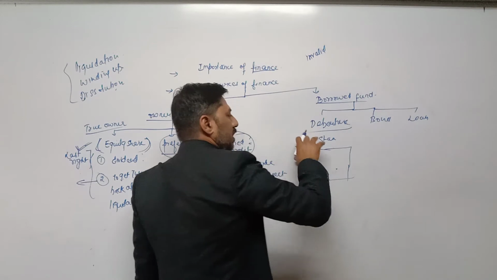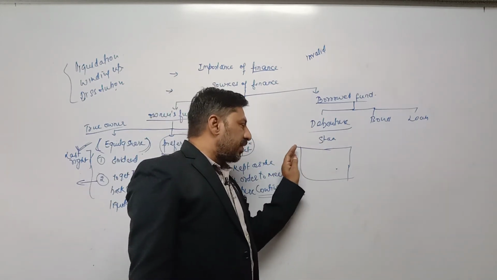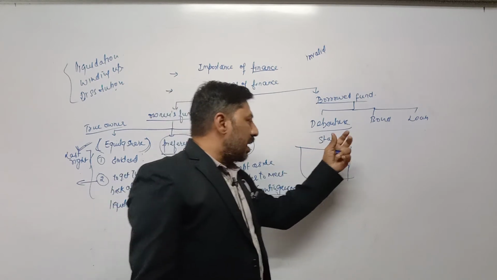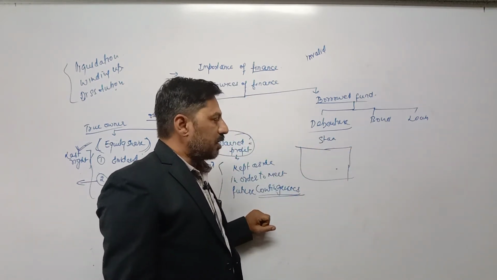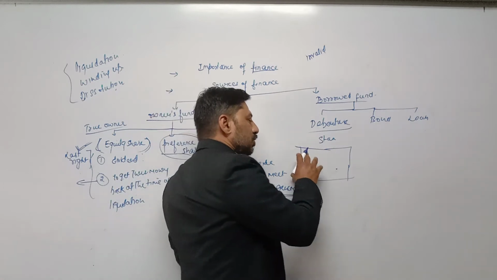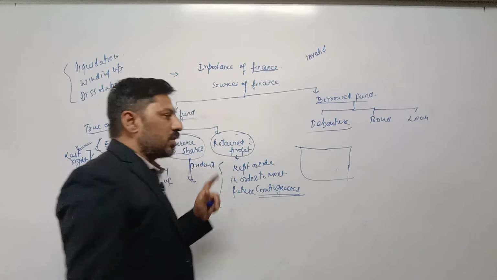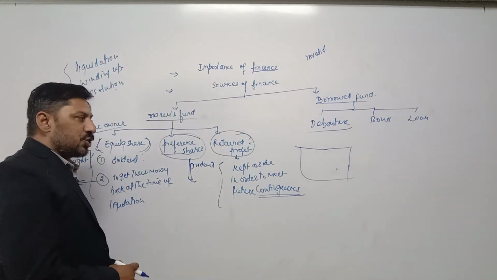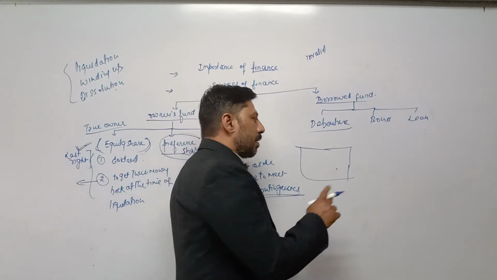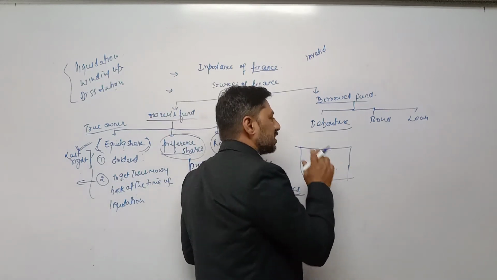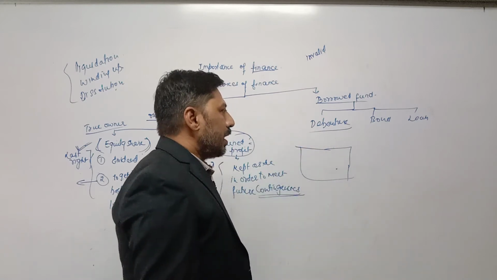That's why whatever receipt, whatever acknowledgement, whatever certificate the company is issuing against the borrowed fund, it must have a common seal. And that is called an acknowledgement. That's why we are saying that a debenture is an acknowledgement of debt issued by the company. Who is issuing the debenture certificate? The company. Issued by the company and under its common seal, means that document, that acknowledgement, must have a common seal.